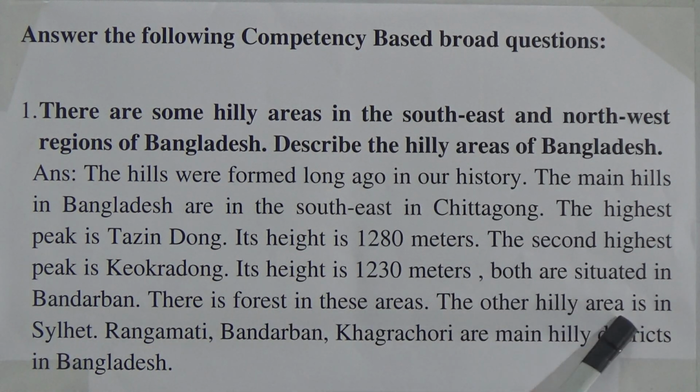The other hilly areas are in Sylhet. That means the other hilly areas are located in Sylhet division. So, look here, Rangamati, Bandarban and Khagrasari are the main hilly districts in Bangladesh. These three districts are called hill tracts: Rangamati, Bandarban and Khagrasari. You have already known this. Now, our competency based board question number 1 is done.